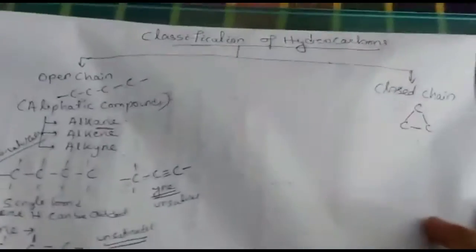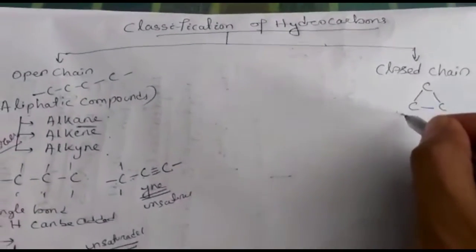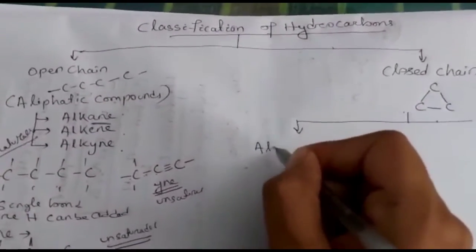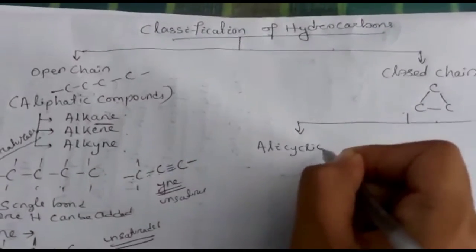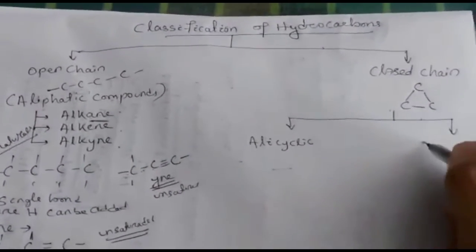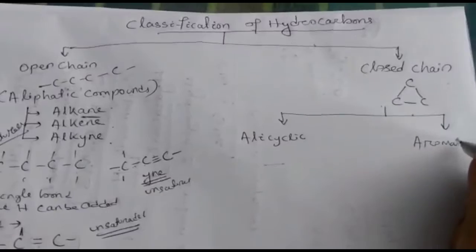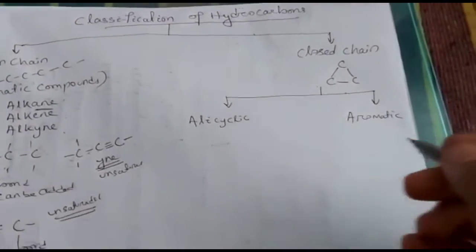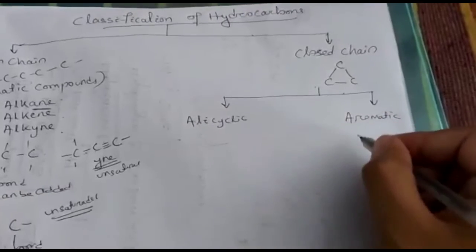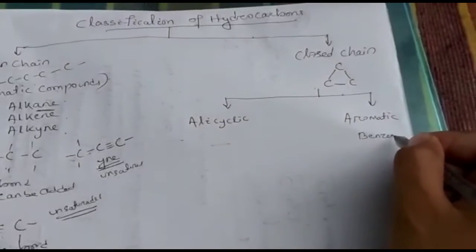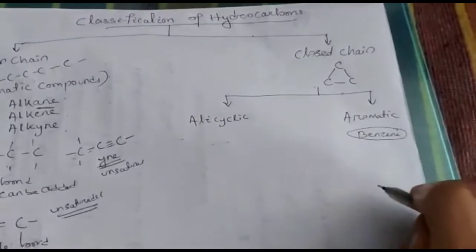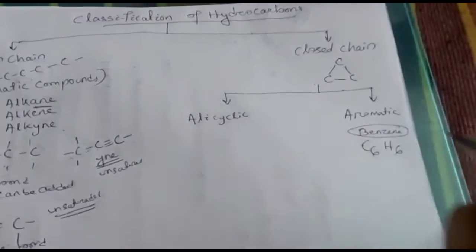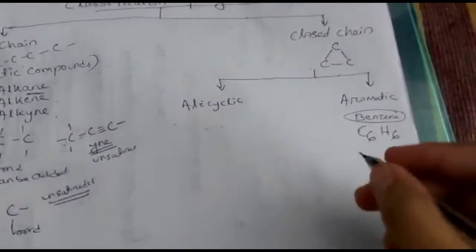Now come to the closed chain structure. Closed chain structure is again divided into 2 types: alicyclic and aromatic. Alicyclic compounds and aromatic compounds. In the aromatic compounds, generally we use benzene. What is the general formula of benzene? C6, H also 6. What is the structure of benzene?